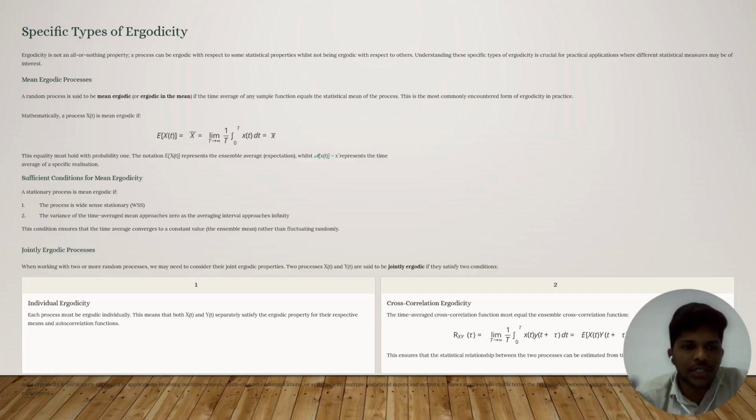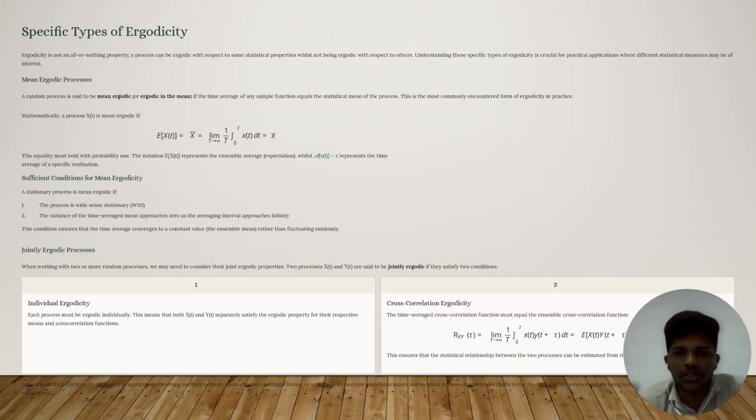And we can see joint ergodic processes. When we are working with two or more random processes, we need to consider their joint ergodic properties. Two processes X(t) and Y(t) are said to be jointly ergodic if, first, each process is ergodic individually. This means both X(t) and Y(t) separately satisfy the ergodic property for their respective mean and autocorrelation functions.